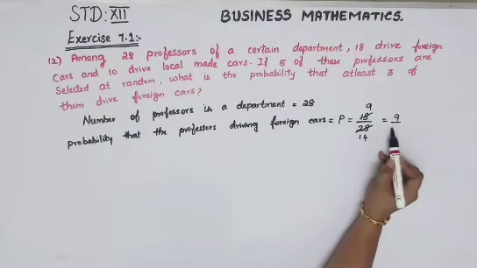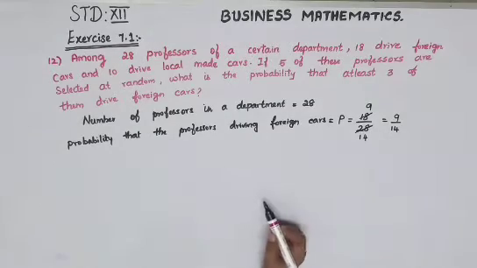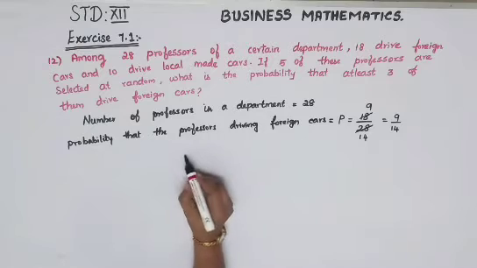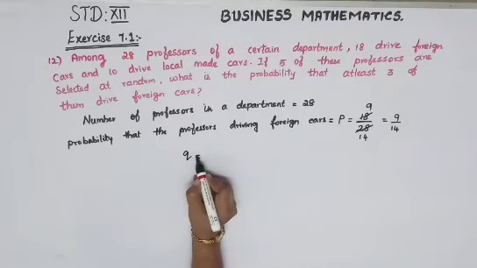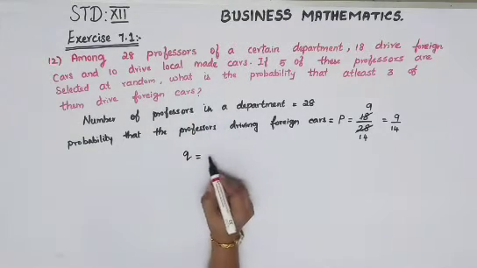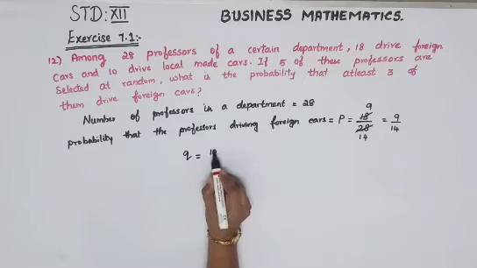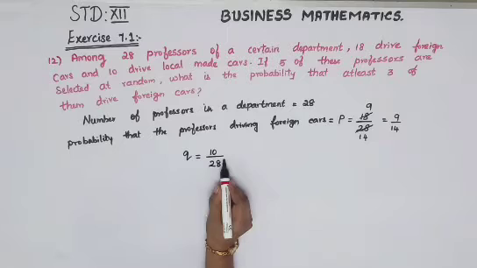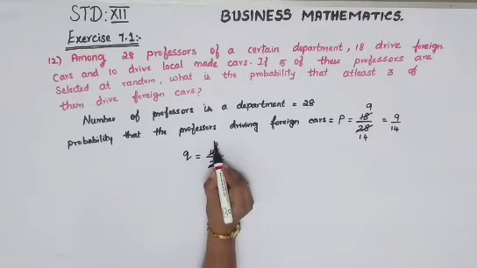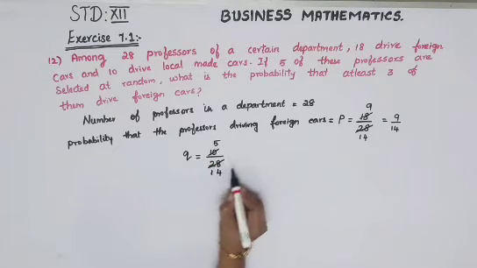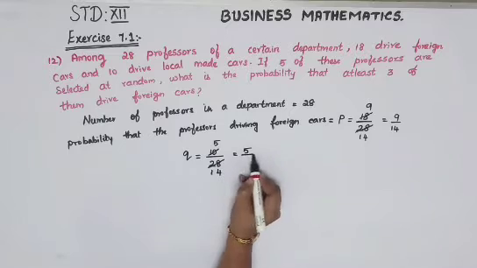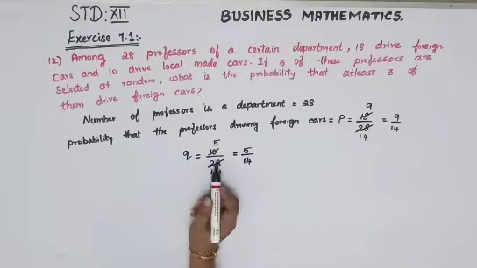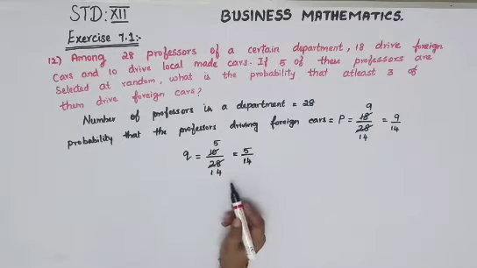which is equal to 9 by 14. So the next one is they have given here 10 drive local made cars. Okay, so we can declare Q, that is your local made cars, is equal to here 10 out of again 28. So you can cancel this and this, so we'll get 5 by 14. So like this also you can do, otherwise Q is equal to 1 minus P. Using the formula also you get your answer.